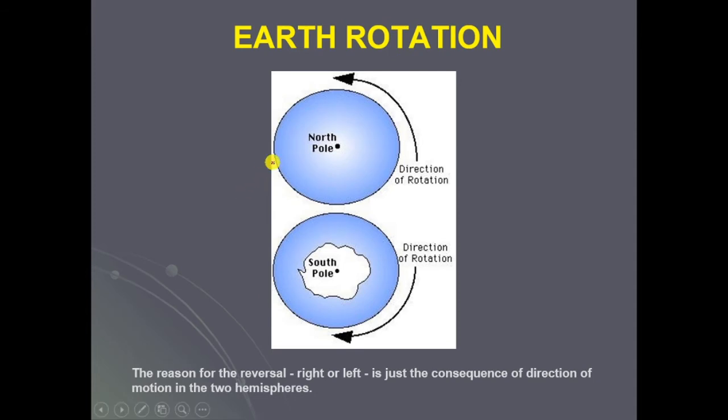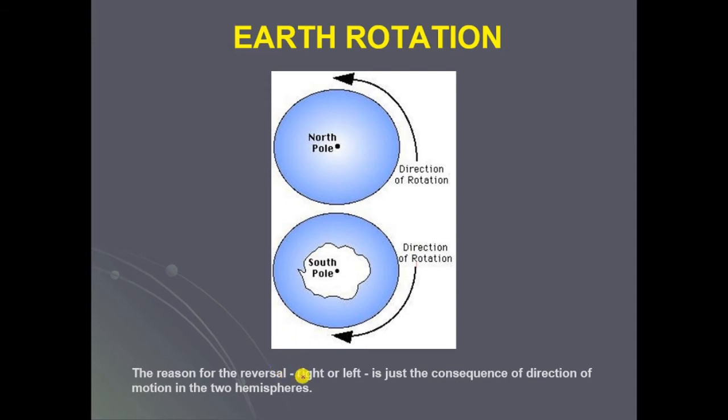If you see the Earth's rotation here, there is a north pole, let us say here. The Earth is moving from west to east, so the direction of rotation will be in this way at the north pole, whereas at the south pole the direction of rotation is clockwise.